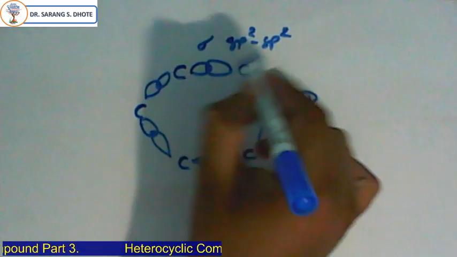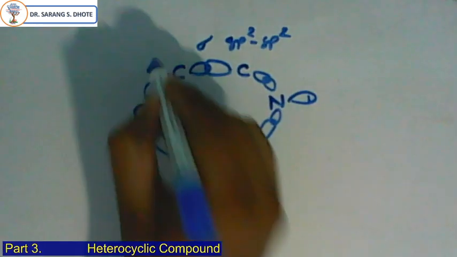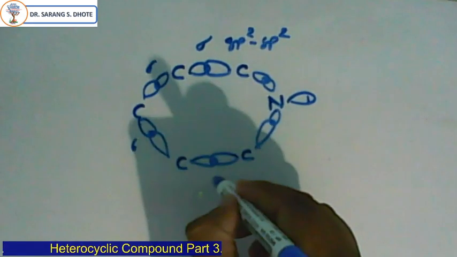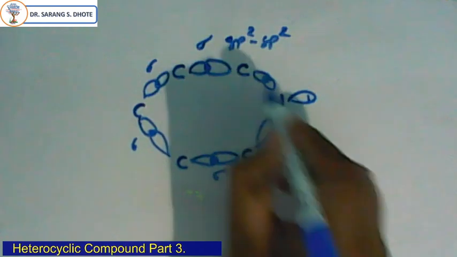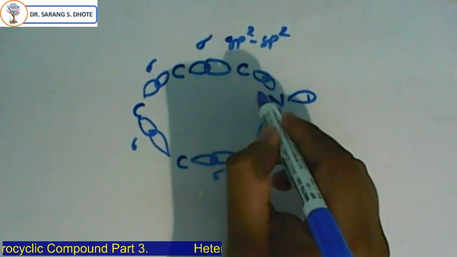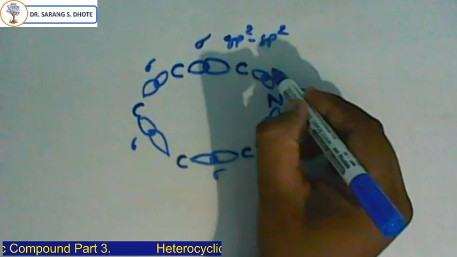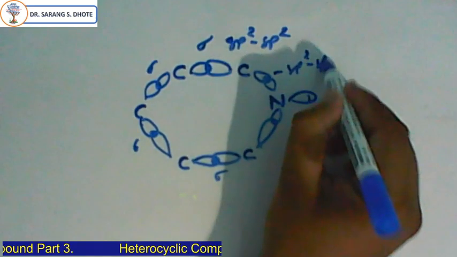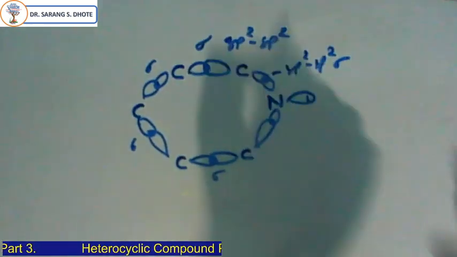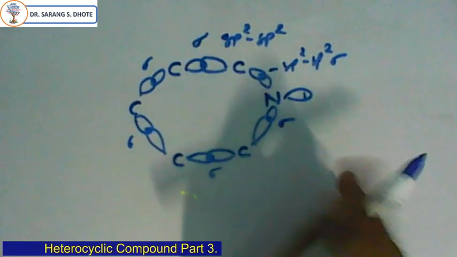Here, this is an sp2-s sigma bond. This is also an sp2-s sigma bond. Now, again, the carbon and nitrogen bonding is sp2, like pyrrole, an sp2 sigma bond. Same way, this is also a sigma bond.